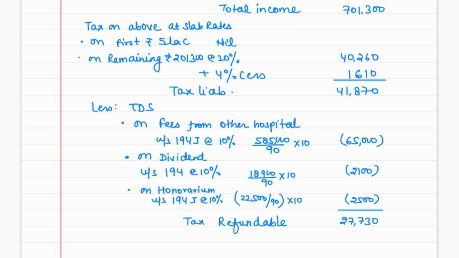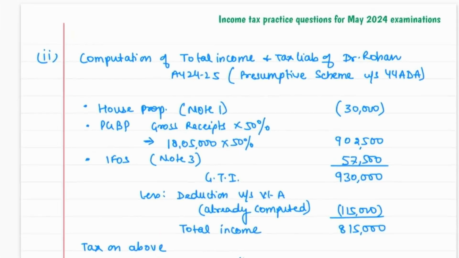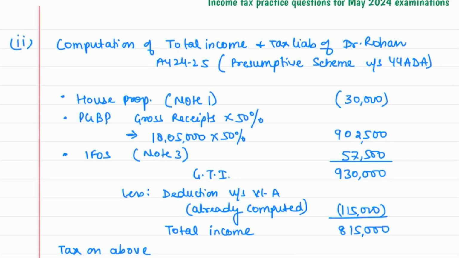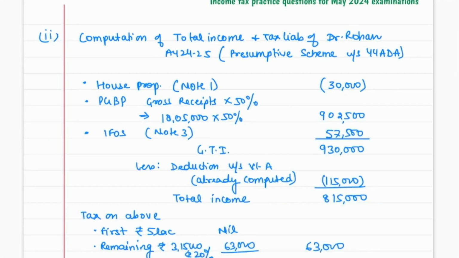The second part says that if the assessee is following the optional tax regime but with presumptive taxation under section 44ADA, then what will be the change? My PGBP income will be changed now. The house property income will remain the same, the IFOS income will remain the same, only my PGBP income will change here. So 44ADA says whatever is your gross receipts, we have already calculated the gross receipts in our working note, 18 lakh 5,000. Here we have to assume profit at a rate of 50%, so it will be 9 lakh 2,500. And this house property loss, since it is following the optional scheme, can be set off. So after this, we'll get the GTI of 9 lakh 30,000 rupees.